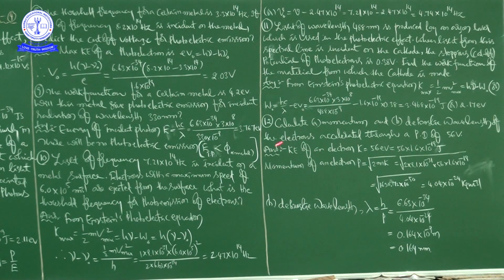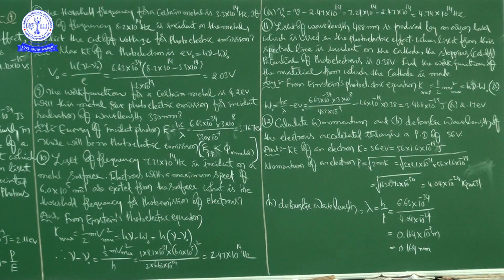Next question, that is the 12th question. Calculate A, the momentum, and B, the de Broglie wavelength of the electrons accelerated through a potential difference of 56 volts. Okay, right. See here.